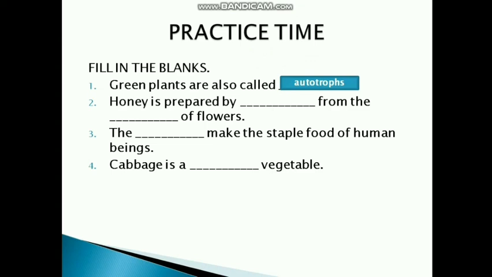Second, honey is prepared by dash from the dash of flowers. Yes, honey is prepared by the honeybees from the nectar of the flowers. Nectar is the juice of the flowers.